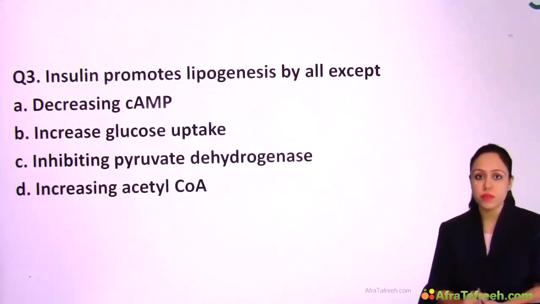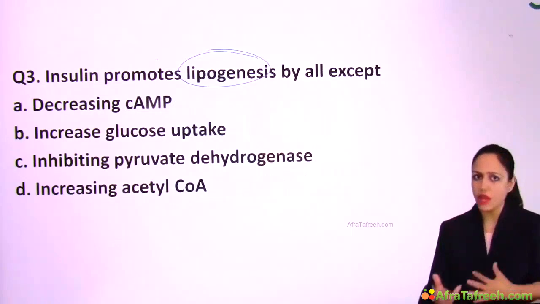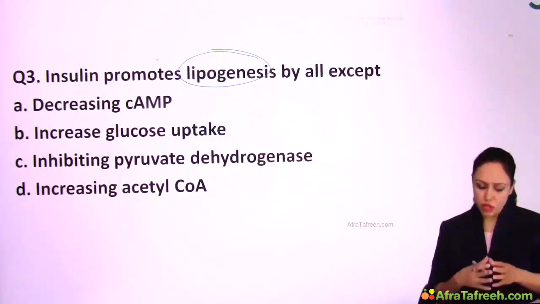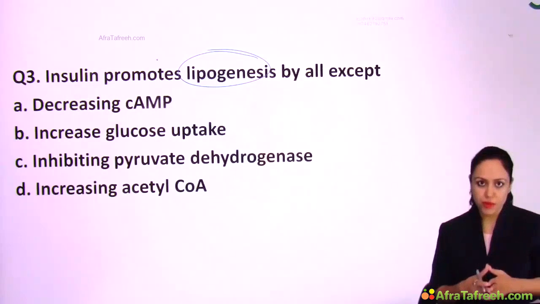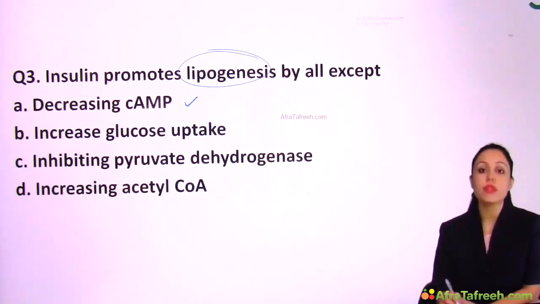Now next question, insulin promotes lipogenesis, meaning fatty acid synthesis. I told you insulin, anabolic, fatty acid synthesis are all anabolic pathways. So insulin will promote fatty acid synthesis by all except. You have to tell the wrong statement here. Option A, insulin decreases cyclic AMP. Yes, I told you insulin decreases cyclic AMP. That's why it will cause dephosphorylation.